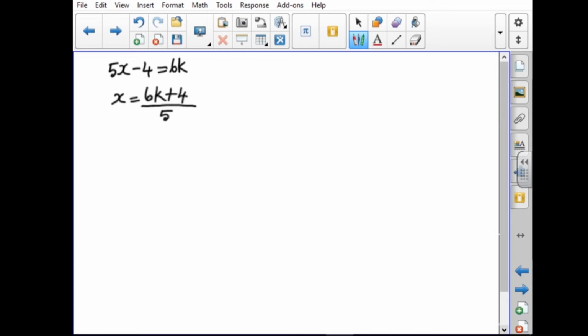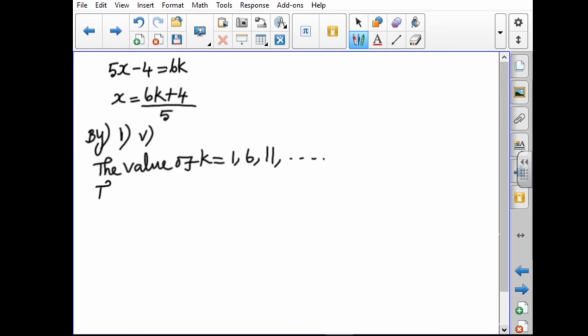By the first question, fifth subdivision, we are getting the value of k as 1, 6, 11, etc. For that, the corresponding x value is 2, 8, 14, etc. So this is a modulus equation. We have infinitely many solutions.